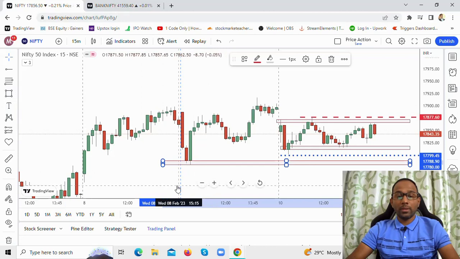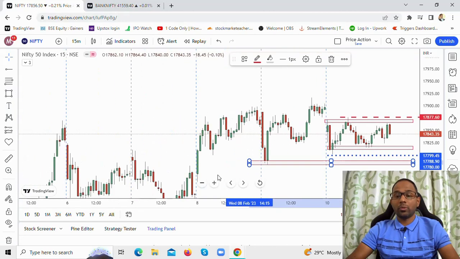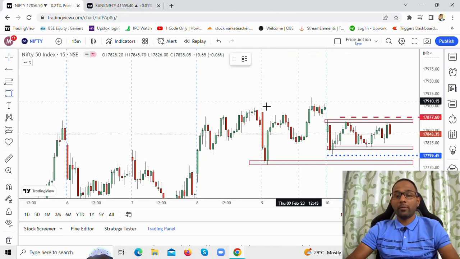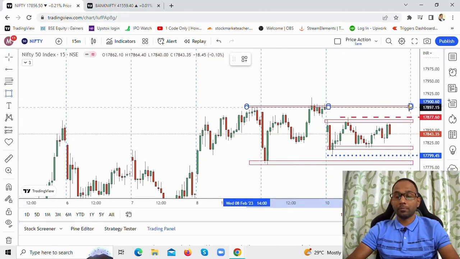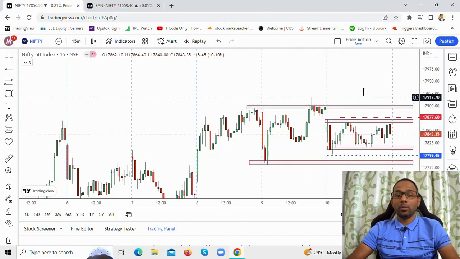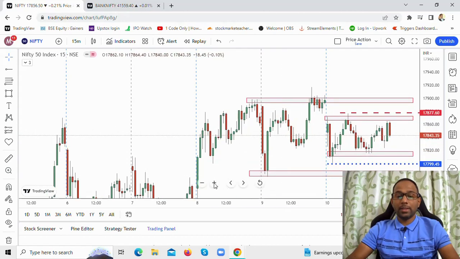So that's one support, another support zone coming here. The price is now trading around this level. Now this is another level which we had marked. We'll have to wait and see whether this zone will be broken in Monday's session, or not. So this is another resistance zone.